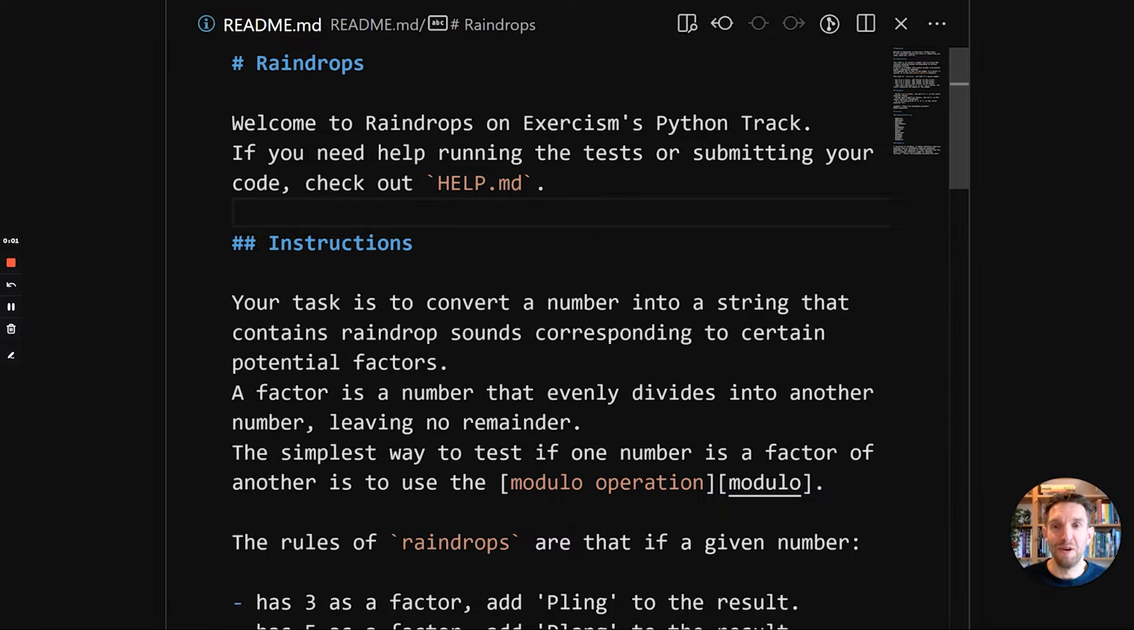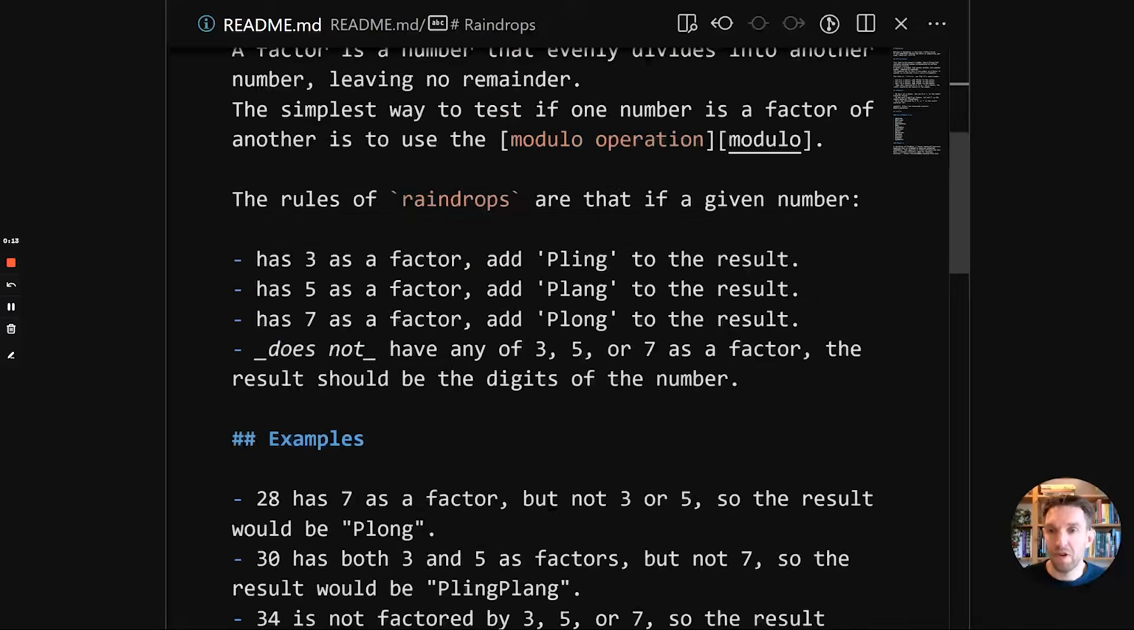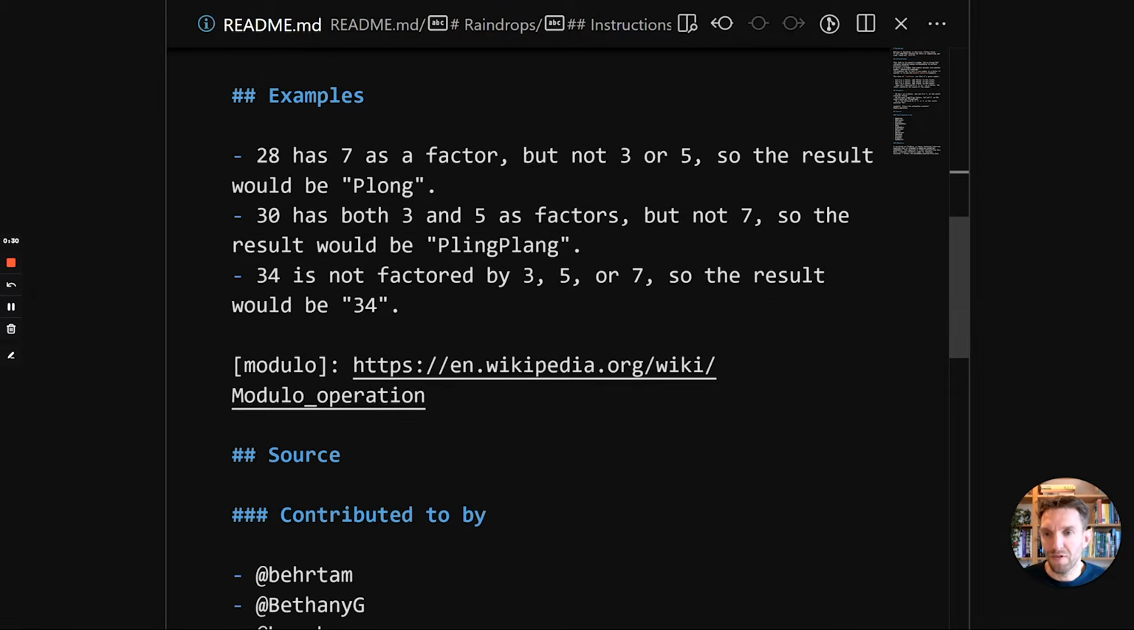Let's look at some Python code. I'll be solving the Raindrops exercise. Raindrops is an exercise where you get passed a number and you have to return a string according to some rules. The rules are if the number has 3 as a factor, you add pling to the result. For 5, you add plang. For 7, you add plong. And if it turns out none of the factors are in the number, then you return a string version of the number. So some examples: 28 only has 7 as a factor, so it returns plong. 30 has 3 and 5 as factors, so it returns pling plang. And 34 doesn't have any of the factors, so it just returns the string 34.